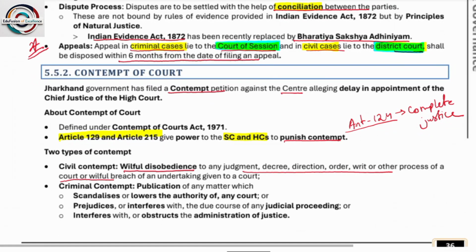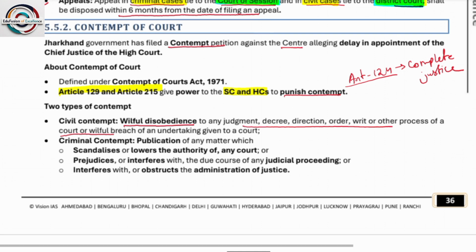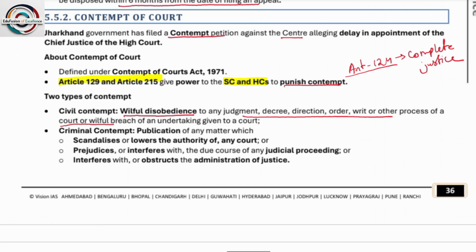Next is contempt of court. Contempt of court means if anyone willingly disobeys the order given by the court. For example, alleged delay in appointment of the Chief Justice of the High Court: the Jharkhand government has filed a contempt petition against the Centre alleging delay in appointment of the Chief Justice of the High Court. About contempt of court, Article 129 and Article 215 give powers to the Supreme Court and High Court to punish contempt.